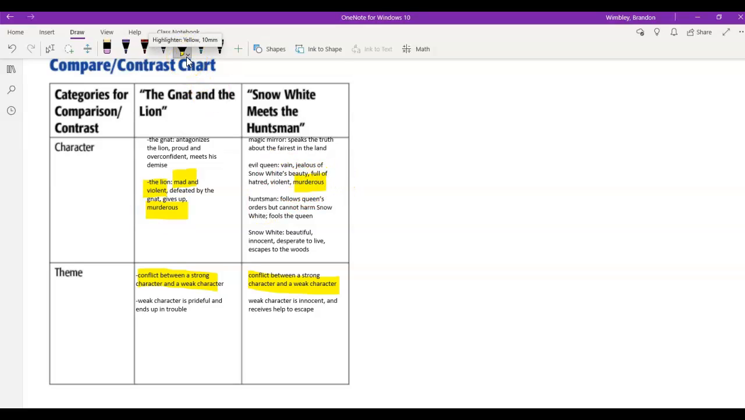Now what's different between our characters? Well, we can compare the gnat to the evil queen because they were both proud. They were both overconfident they could accomplish their goals. We can compare the gnat to Snow White and see how they are different because Snow White was innocent, but the gnat was not because he was prideful, he was bragging. So there's a whole bunch of things in here that are similar and a whole bunch of things that are